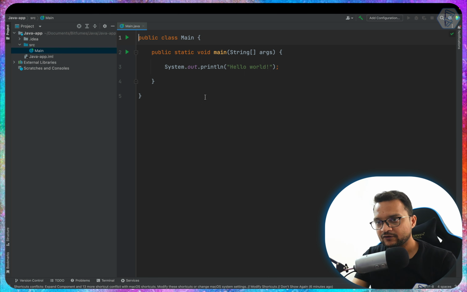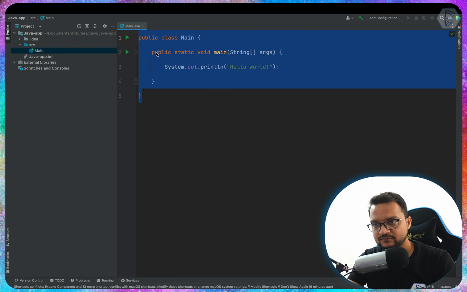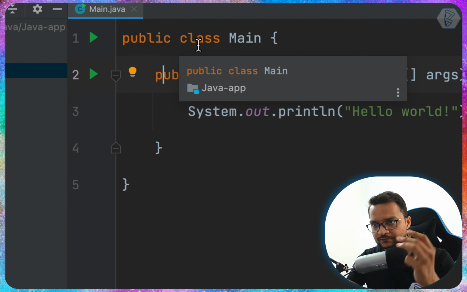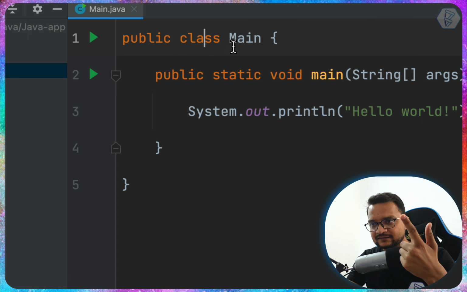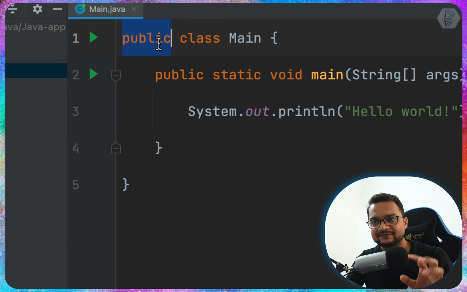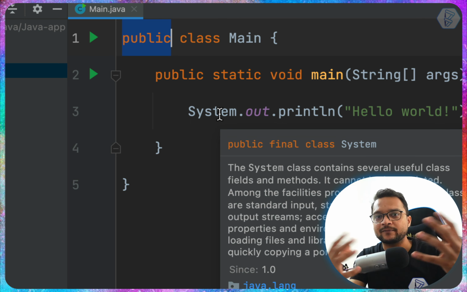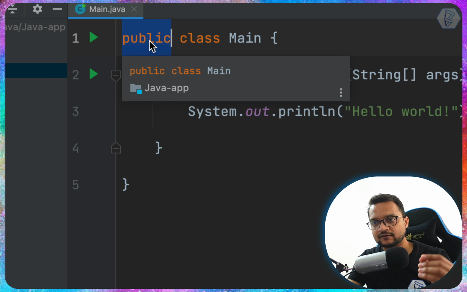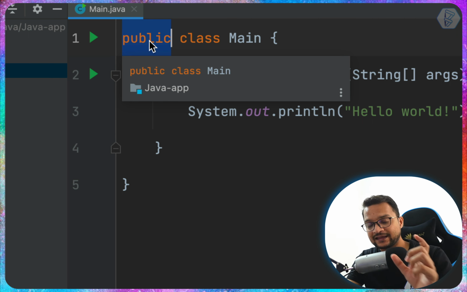Similarly here, we are creating the class, but you can see we have 3 words: public, class, and Main. Why 3? Public, as the name suggests, is for publicly available. So when we say public, that means anything which is public can be accessed by any outside world.